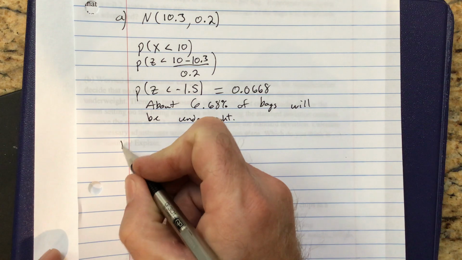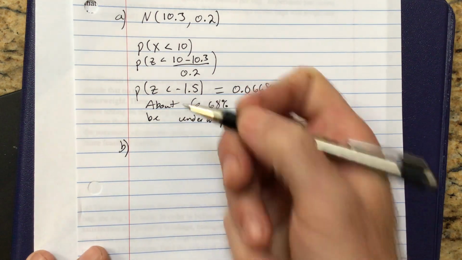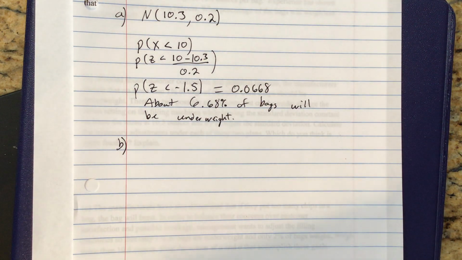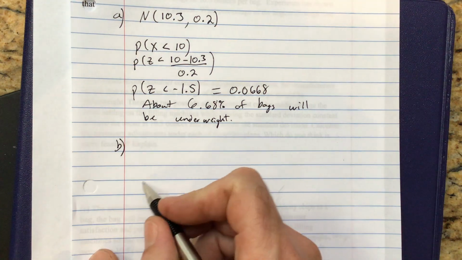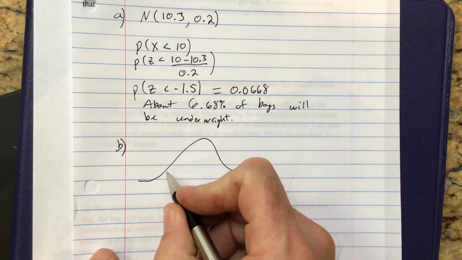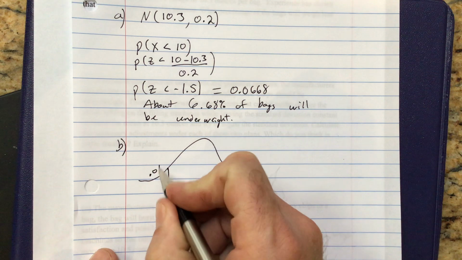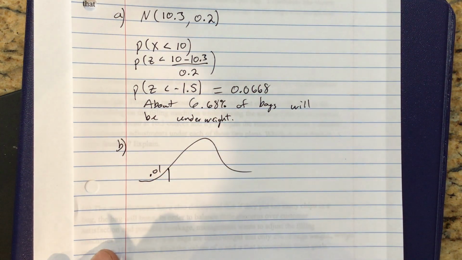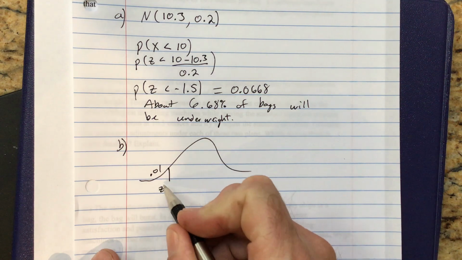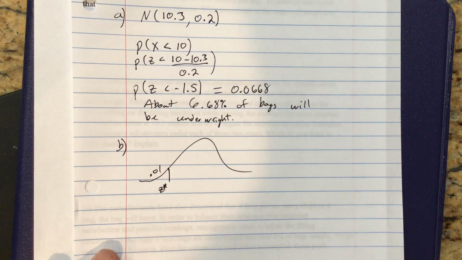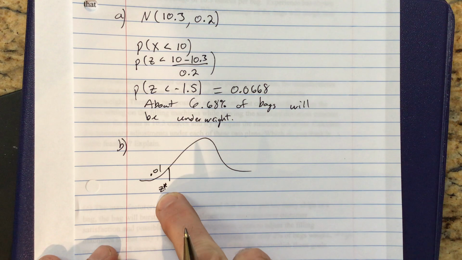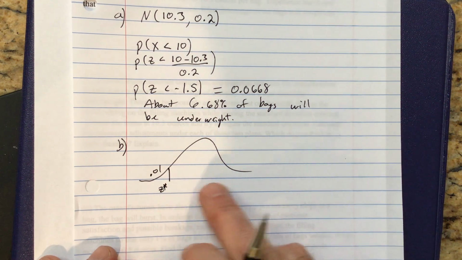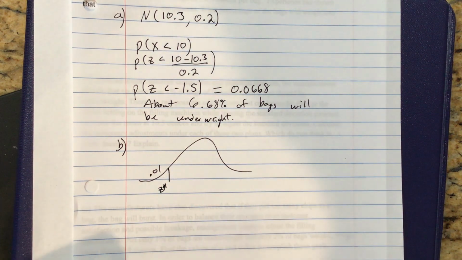All right, so here we go. So we only want 1% underweight. Right? So we have a normal distribution. We want the left tail to be 0.01. We want to know, hey, what's this value right here, right? So we want the z-score. We want to know how many standard deviations we would have to be below the mean to make that happen.